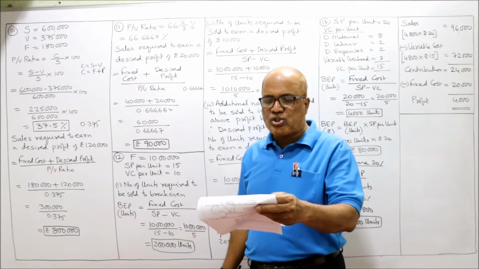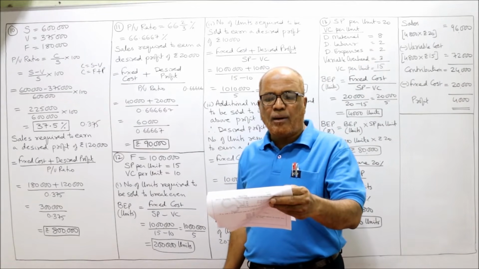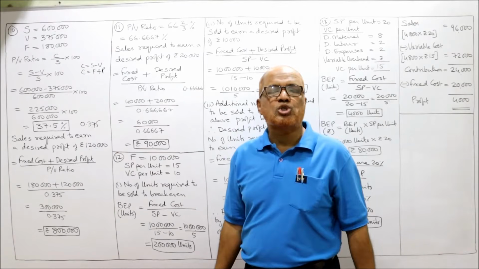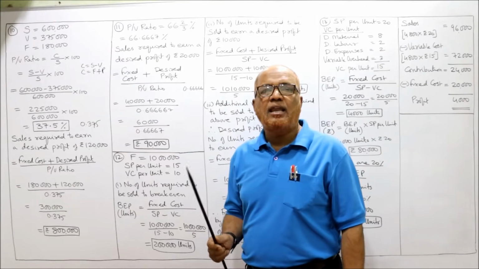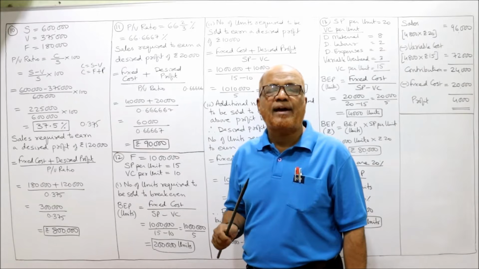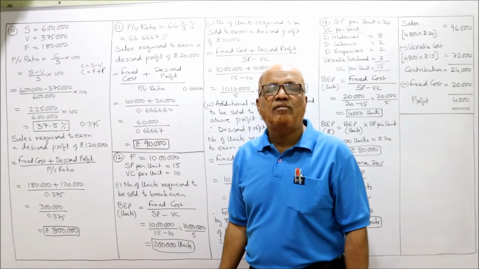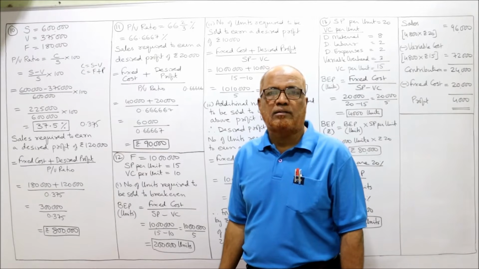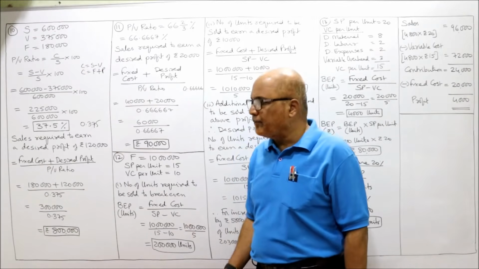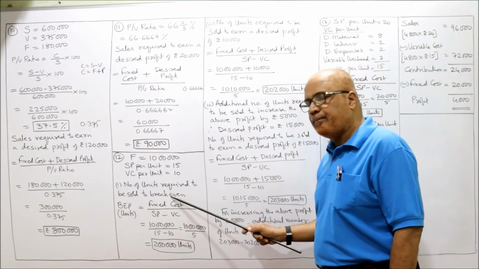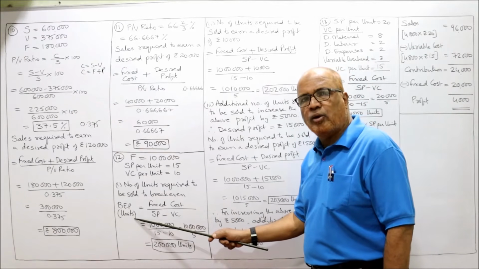Now, 3 questions are asked. First question: indicate the number of units to be manufactured and sold to break even. That means break even point, BEP in units. In units we require. So first question, number of units required to be sold to break even. Means we have to calculate BEP in units.